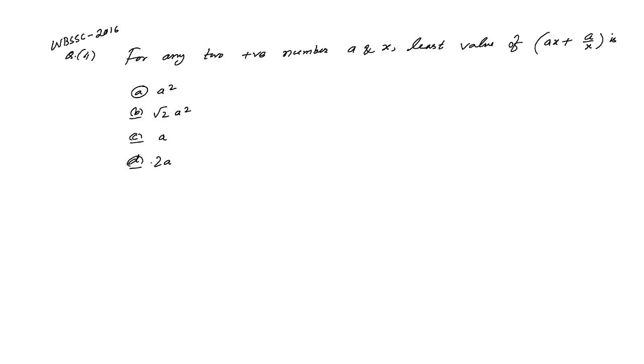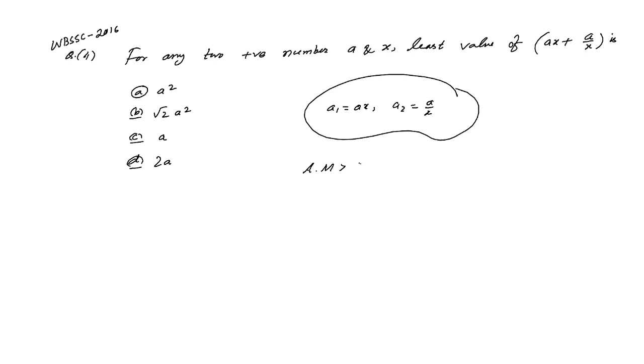So now we will think about which option will be correct. Again we take these two numbers, x and a by x. We take a1 equals x and a2 equals a by x, and based on these two numbers we apply arithmetic mean greater than geometric mean, because these two numbers are unequal.